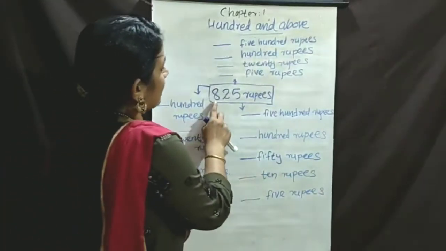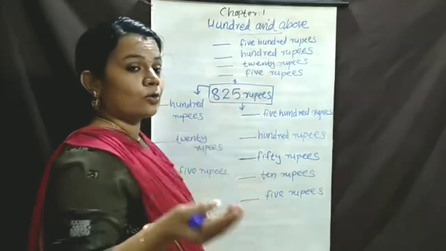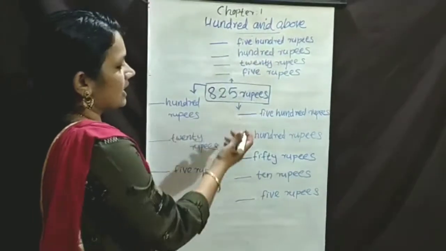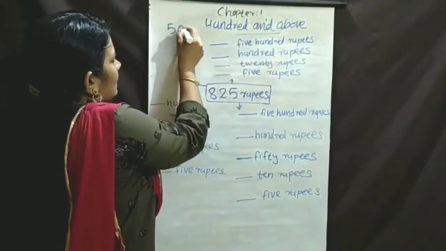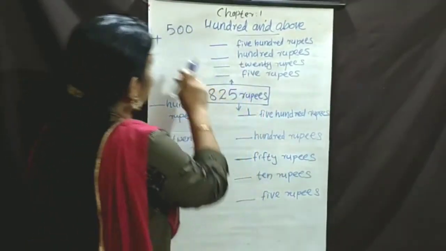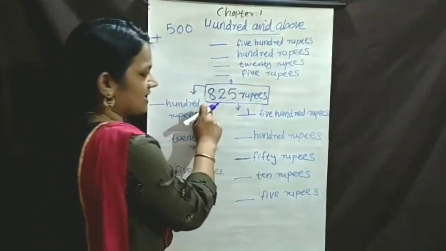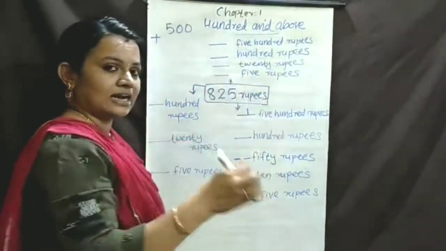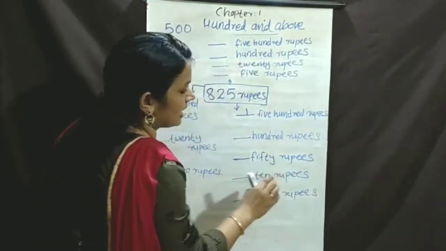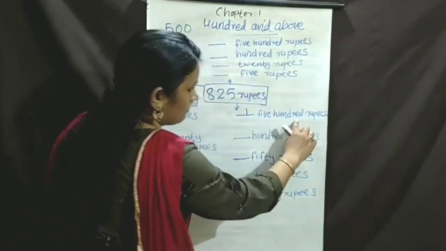First of all, we are writing this 825. 825, how many rupees? How many 500 in 800? So, this is a writer. 500 plus, then how many hundred? One 500 rupees. This 500. One 500 rupees. Then how many 100 rupees? This is 800. One 500 is given. 500, 600, 700. So, 50 rupees is given. So, we can write only 200. So, in this section, one 500 rupees is given.